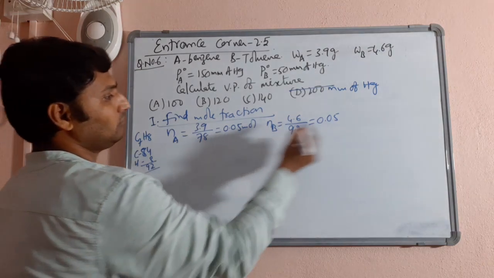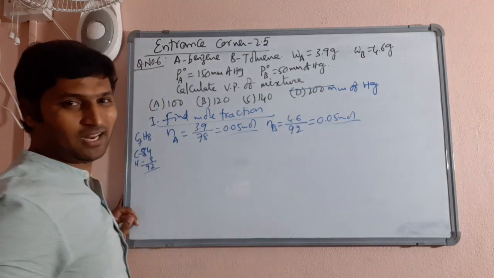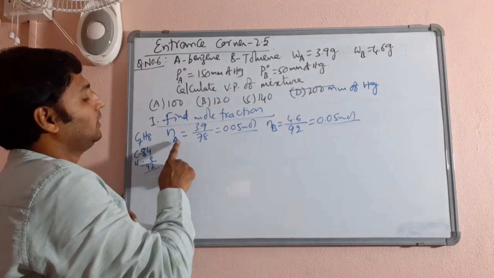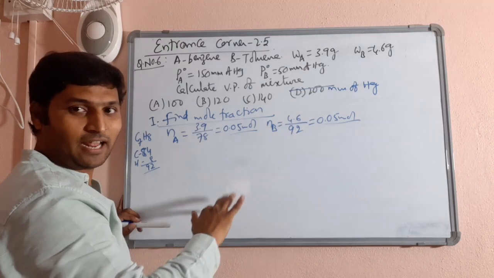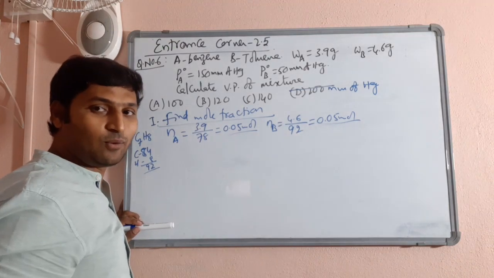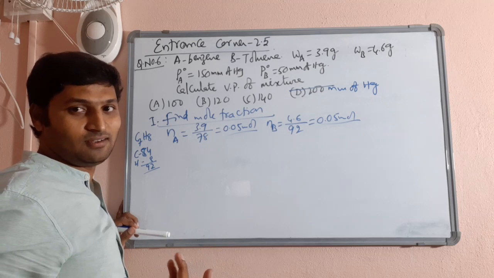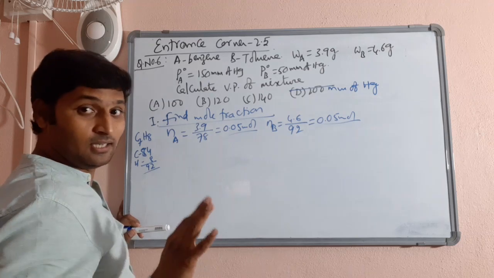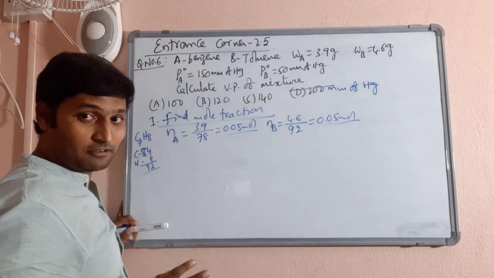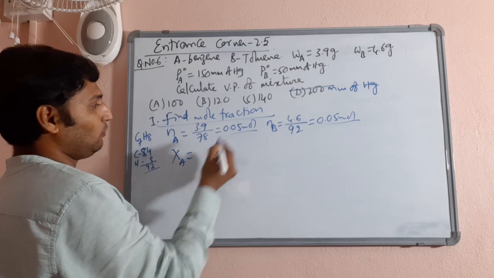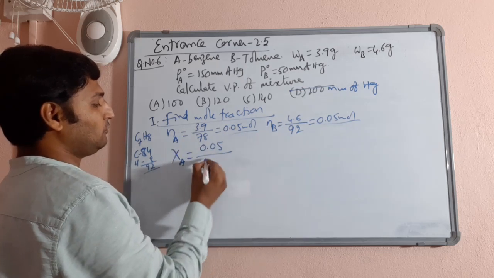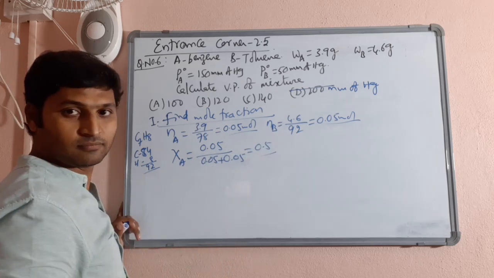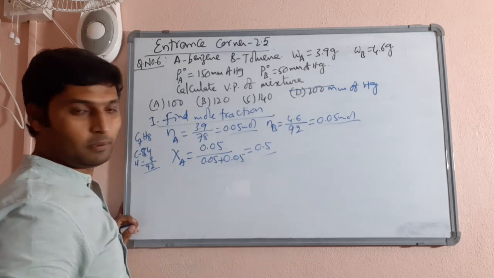Okay, now the calculation is very easy. We need not waste a lot of time on this now. Please understand, if the number of moles are equal, then the mole fractions also will be equal, and equal mole fractions means half each. Now you can very easily solve it, but let me do the steps for your convenience. XA will be equal to 0.05 divided by 0.05 plus 0.05, which comes out to be 0.5. Similarly, the mole fraction of B also would be 0.5.